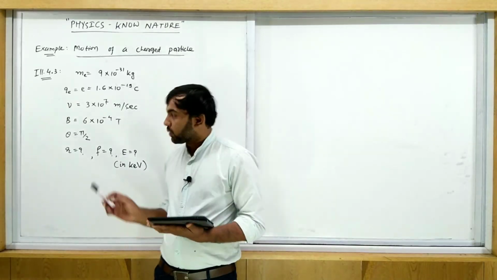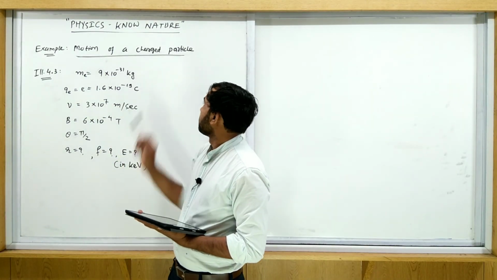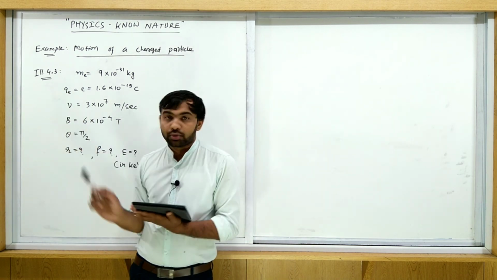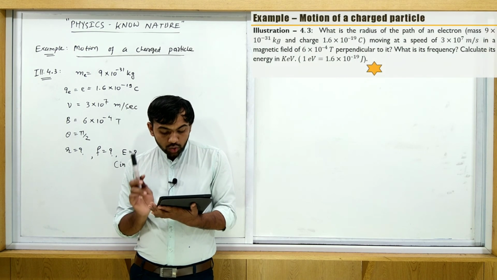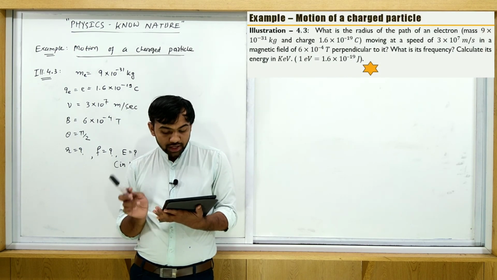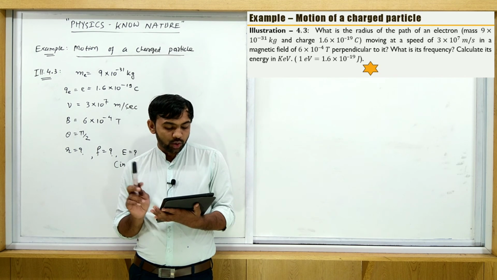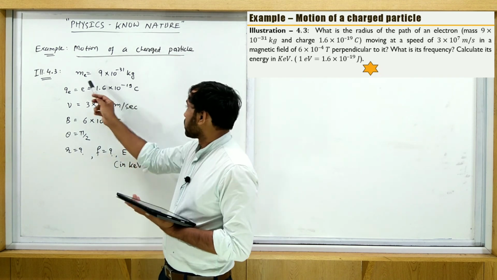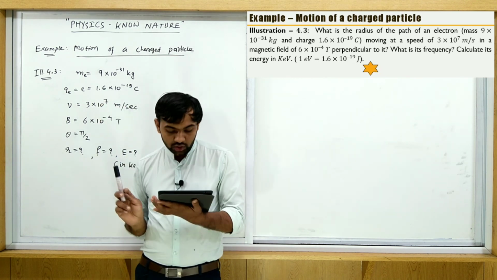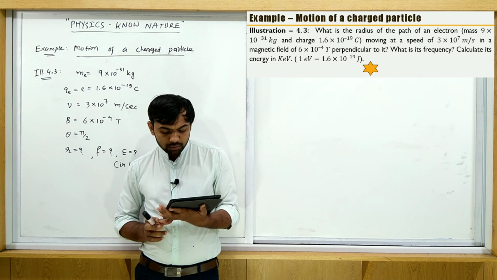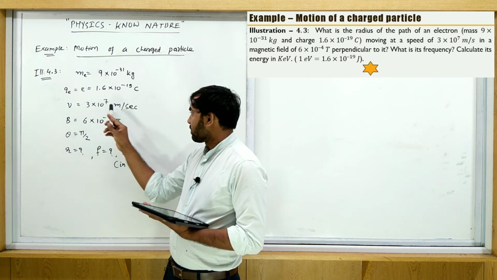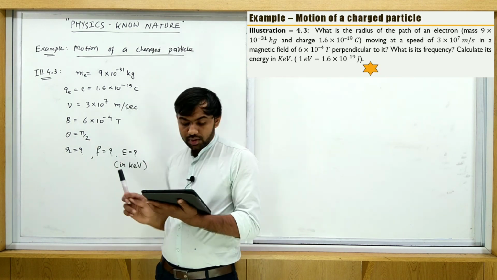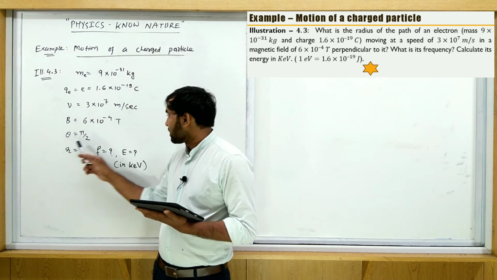Okay, let's come to this next example, which is based on a motion of a charged particle from the textbook, illustration number 4.3। What is the problem statement? What is the radius of the path of an electron, where the mass is 9 × 10^-31 kg and charge is 1.6 × 10^-19 coulomb? So mass of electron, charge of electron, that is very well known data, moving at a speed of 3 × 10^7, so V is equal to 3 × 10^7, in a magnetic field of 6 × 10^-4 Tesla and perpendicular, so θ is equal to π/2।